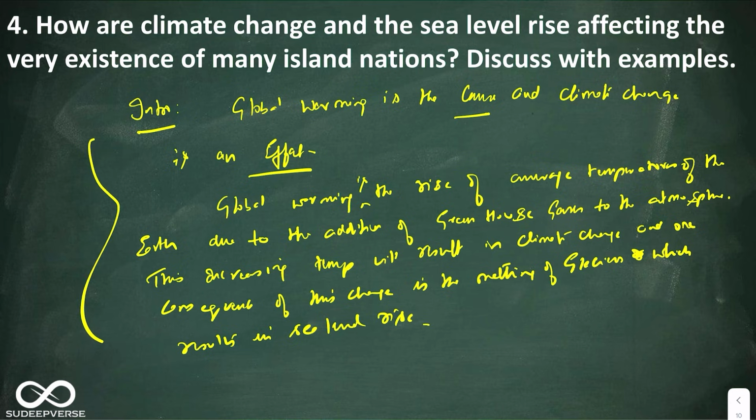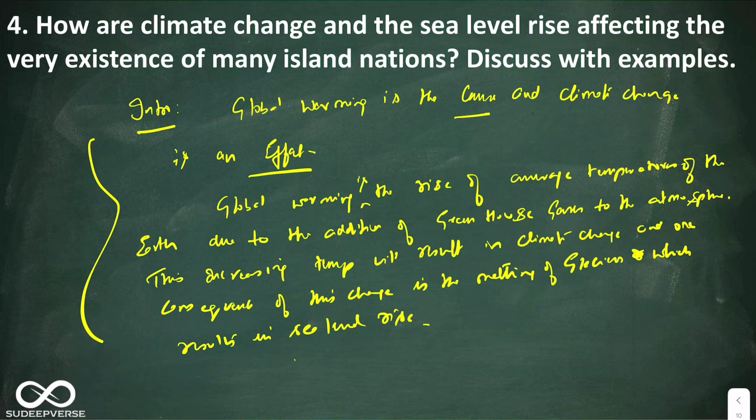Now look at this definition. I am trying to show clarity in my geographical concept of global warming and climate change. I am not just sticking up some fact and getting over with. That is the difference between writing in GS1 of geography and writing in GS3 of the same concept of climate change in environment. So I hope you understand this. However, for those people who love fact, in the next paragraph you can write it or you can skip it, not an issue.